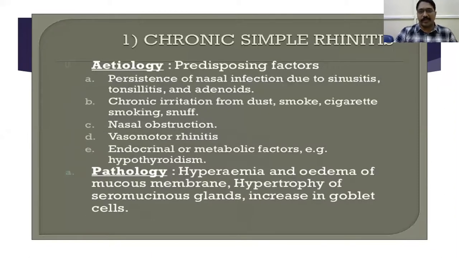Coming to simple rhinitis, what are the predisposing factors for it? Mainly sinusitis, tonsillitis, adenoids, irritants like dust, smoke, cigarette smoking, nasal obstruction, vasomotor rhinitis, and endocrine and metabolic factors like hypothyroidism. In the pathology there is hyperemia and edema of the mucous membrane, hypertrophy of the seromucinous glands, and an increase in goblet cells.